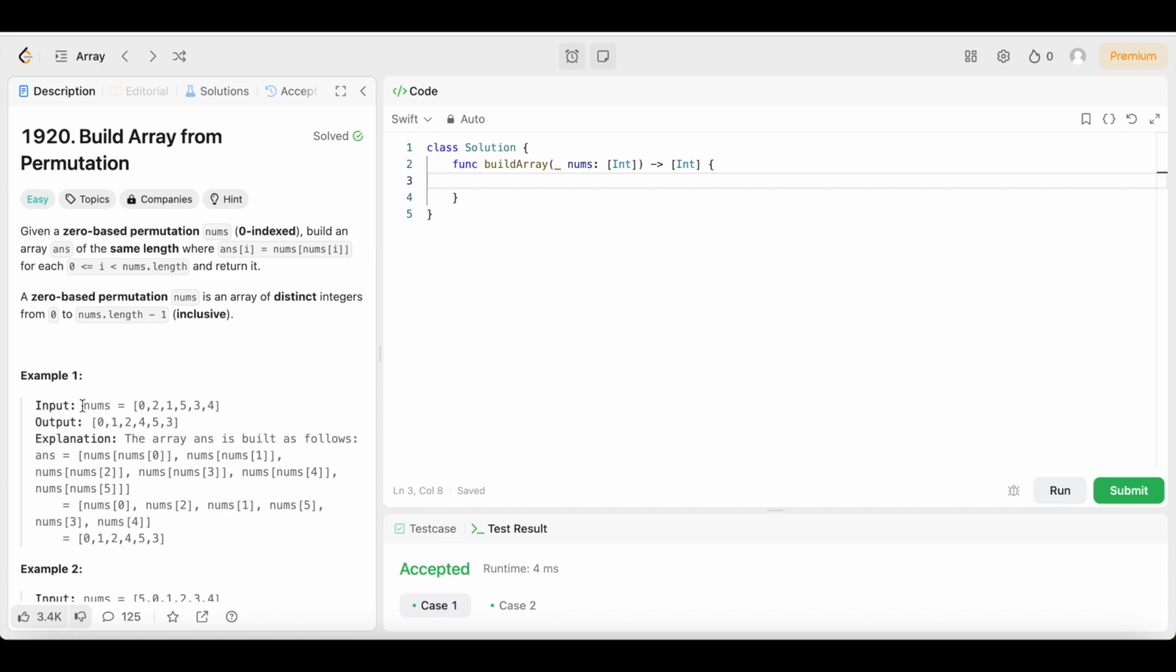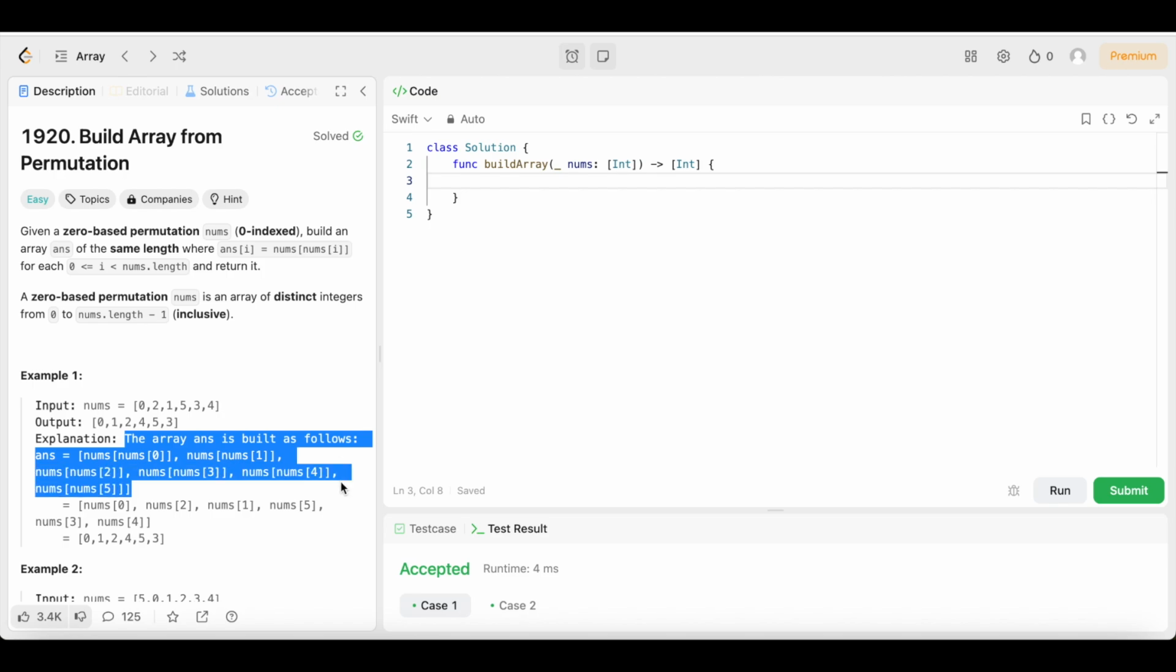So we have an input nums. It's an array of integers: 0, 2, 1, 5, 3, and 4. The output is an array of integers: 0, 1, 2, 4, 5, and 3, right? The explanation: the array ans is built as follows. ans equals nums[nums[0]], nums[nums[1]], nums[nums[2]], nums[nums[3]], nums[nums[4]], nums[nums[5]], which equals nums[0], nums[2], nums[1], nums[5], nums[3], nums[4], which equals 0, 1, 2, 4, 5, and 3.